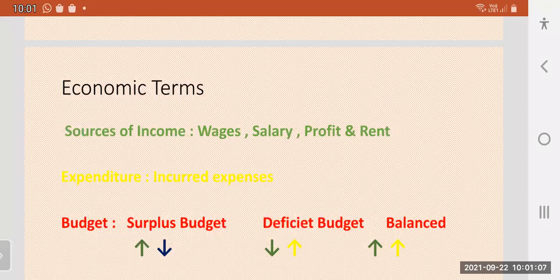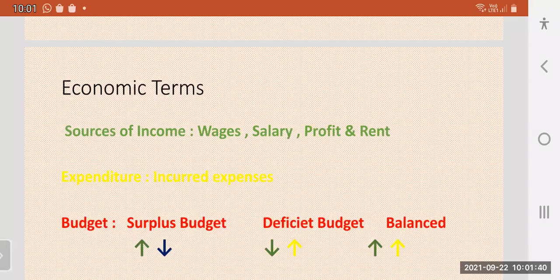Okay, the next one is the budget. The budget has 3 types of scenarios. The first one is the surplus budget. But first, what does budget mean? It is the estimate of income and expenditure in a set period of time. You have to prepare an estimate of income and expenditure. That is called a budget.